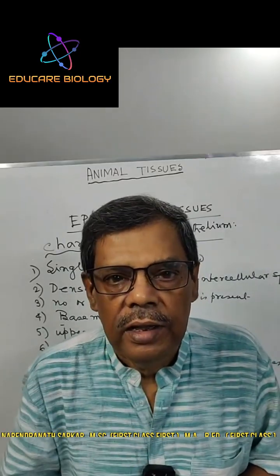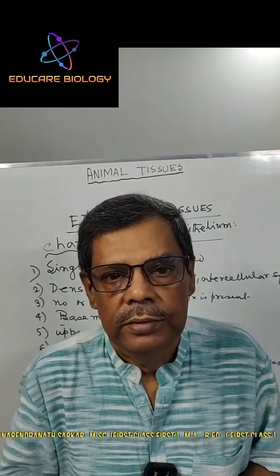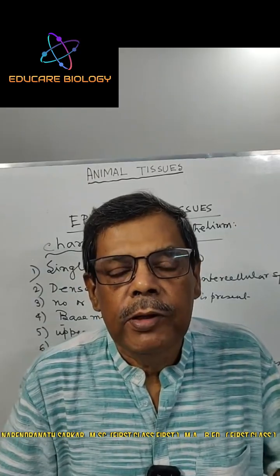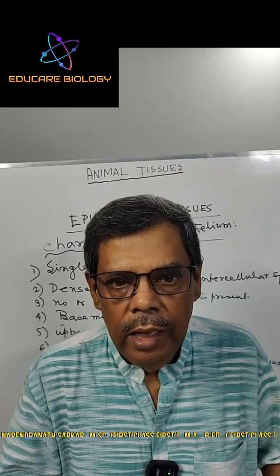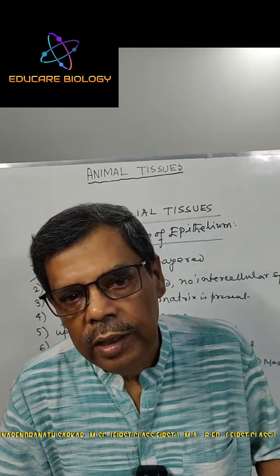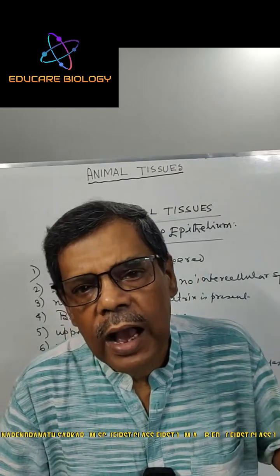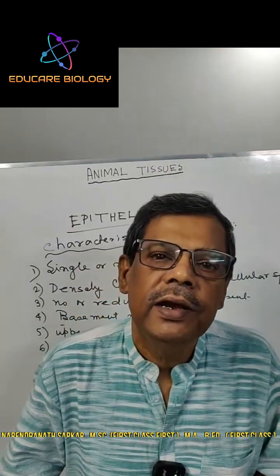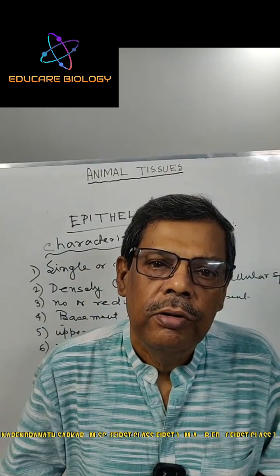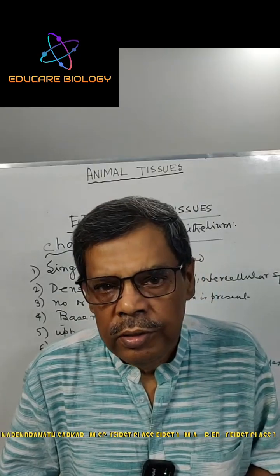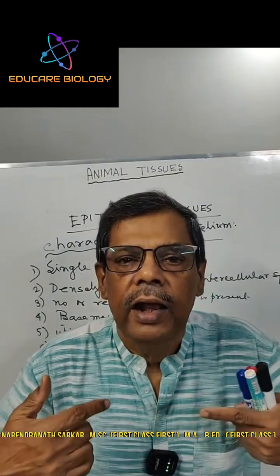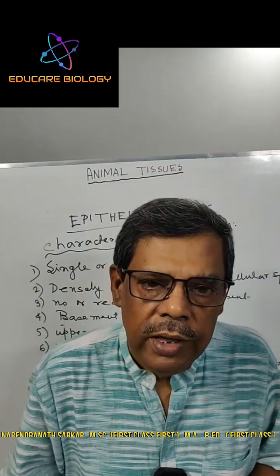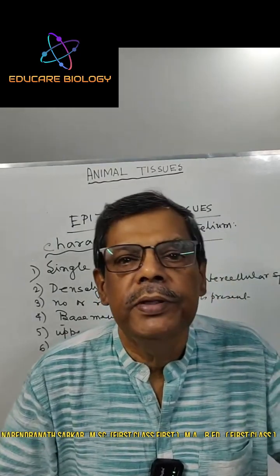Nasal tract, trachea, peritoneum, alveoli: in all these organs epithelial tissue is present. All the external and internal surfaces of the body are covered by epithelial tissue.